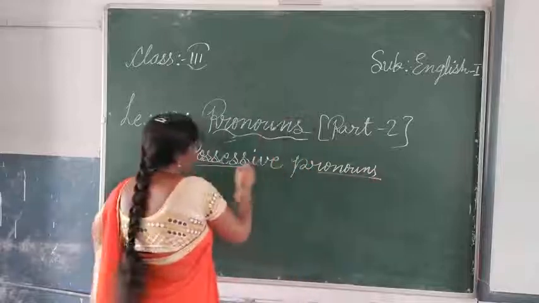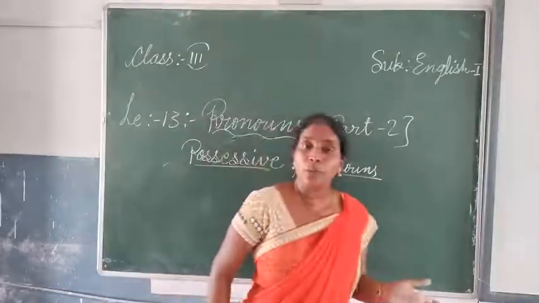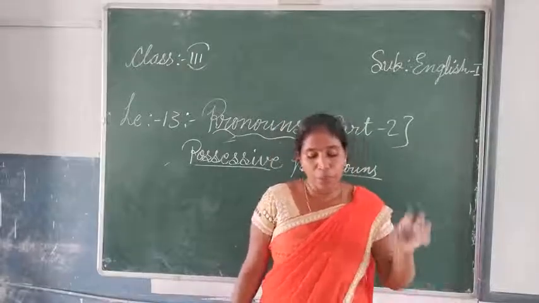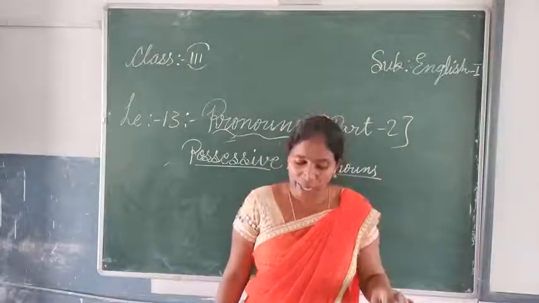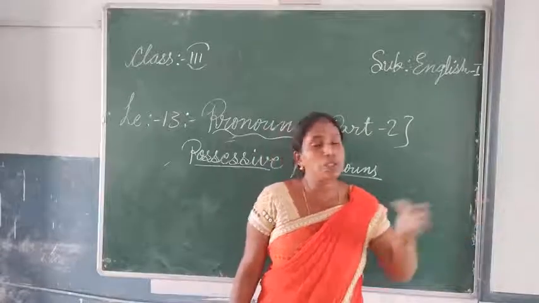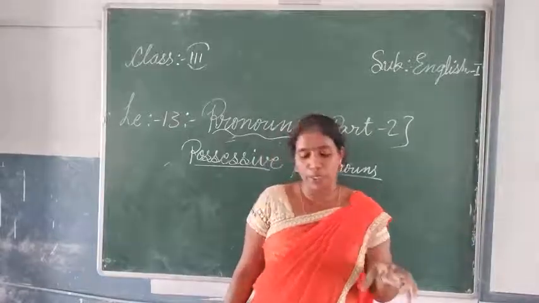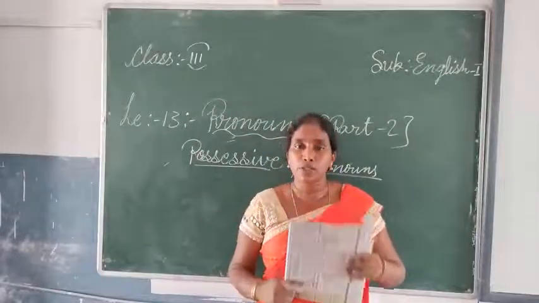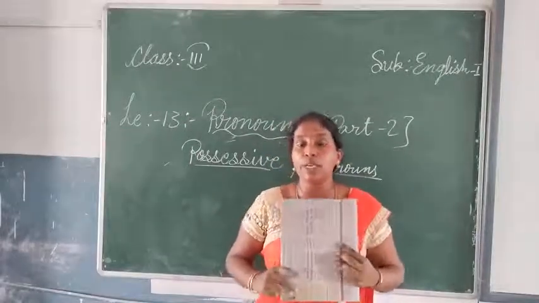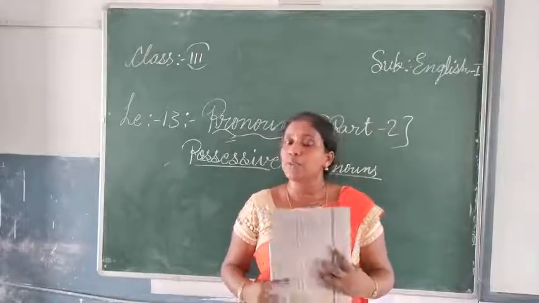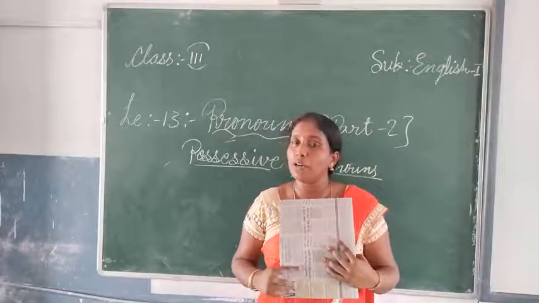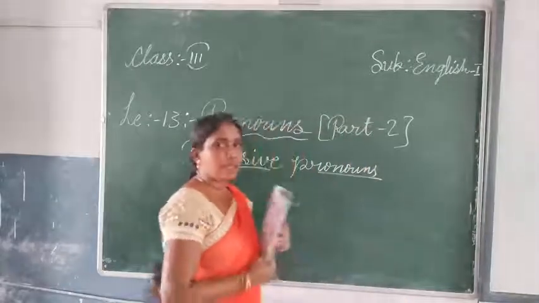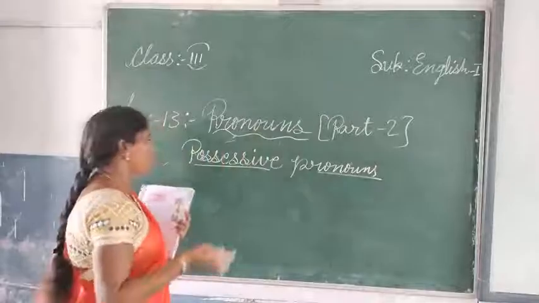So what are possessive pronouns? When do we use them and how? We use possessive pronouns to show that something belongs to somebody. When we know whose it is, for example, this is mine. This is possessiveness, meaning this book belongs to me. That's why I use the possessive pronoun mine here. So here they have given some singular and plural possessive pronouns.